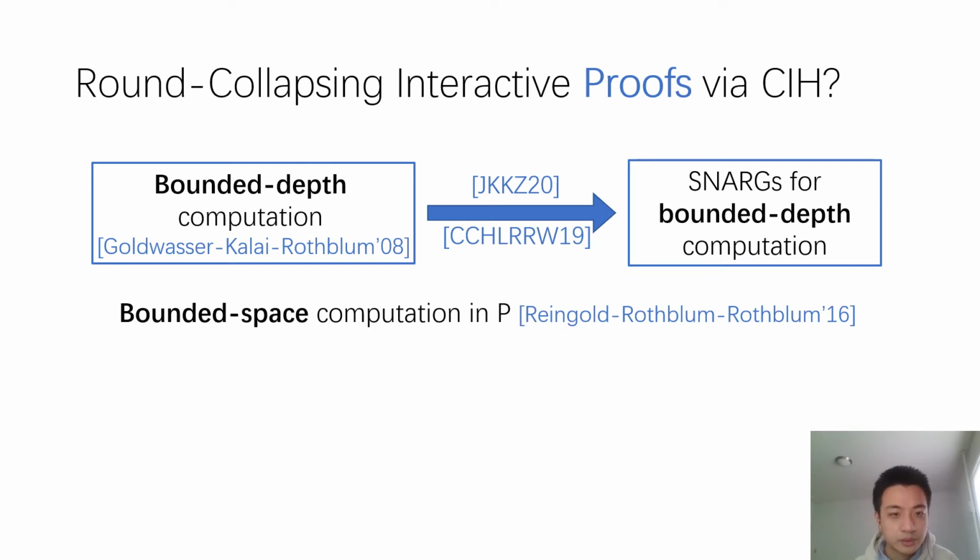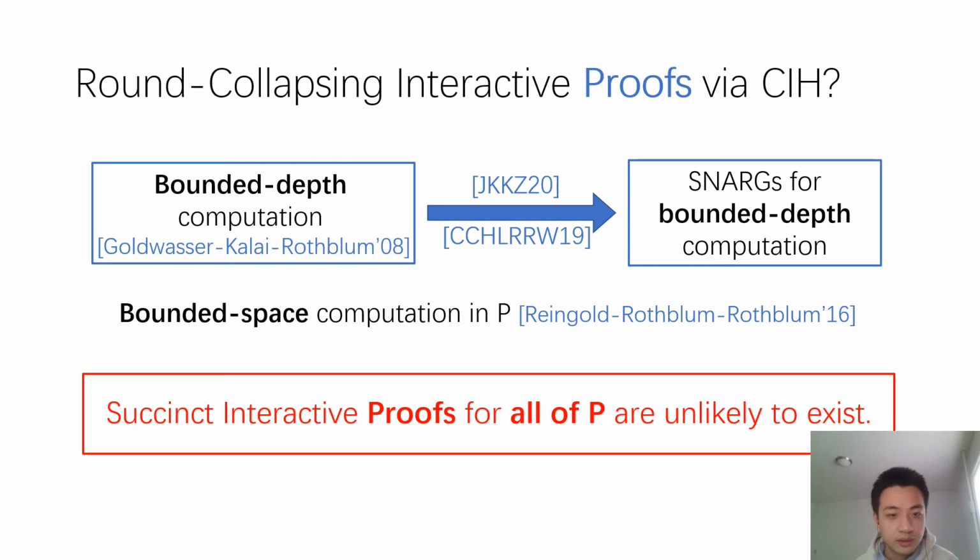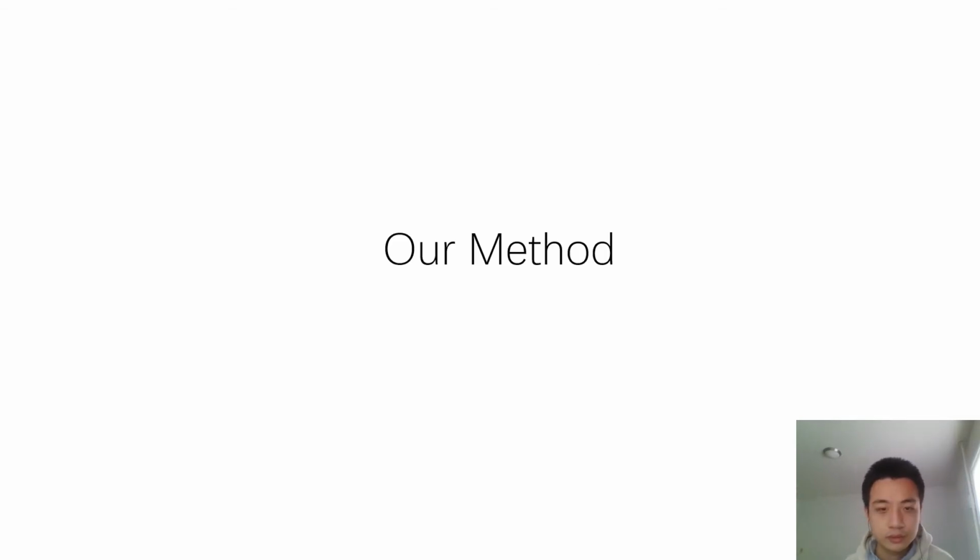Another line of work constructed succinct interactive proofs for bounded space computation in P by Reingold et al. However, these works only deal with some subclasses of P, and succinct interactive proofs for all of P are unlikely to exist. So it seems that we are stuck. To achieve our result, what is our method?